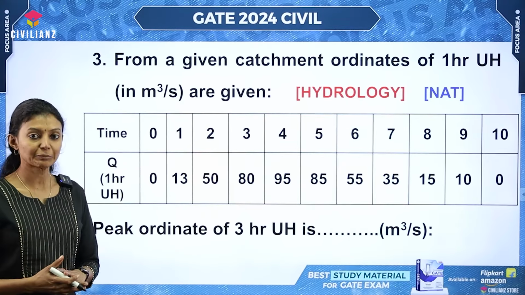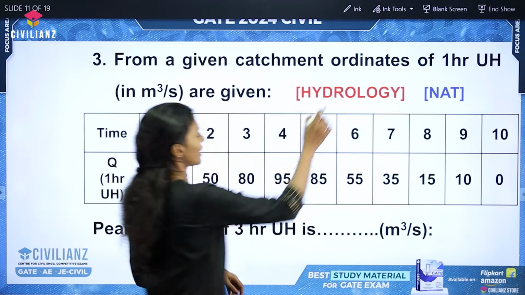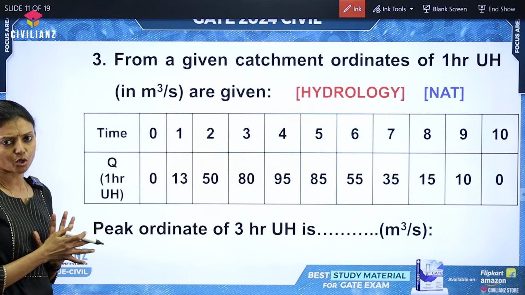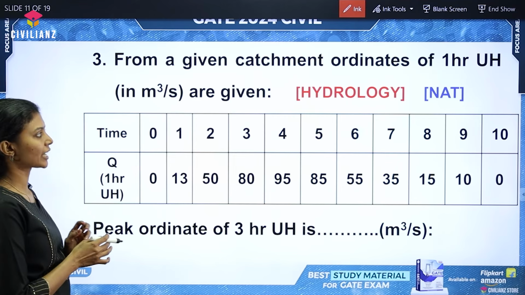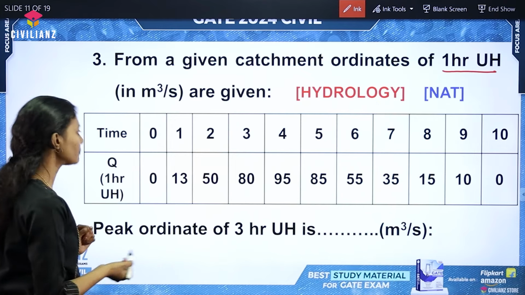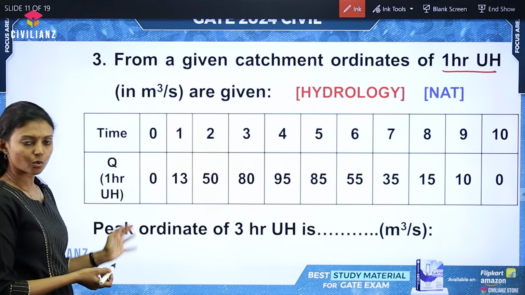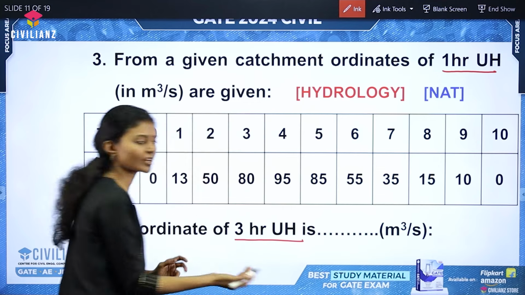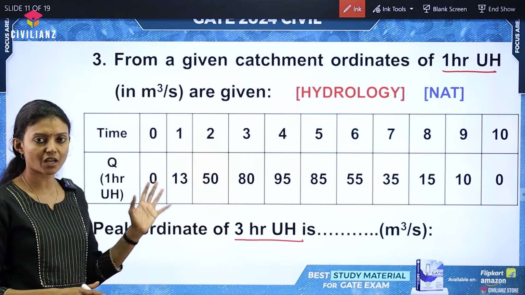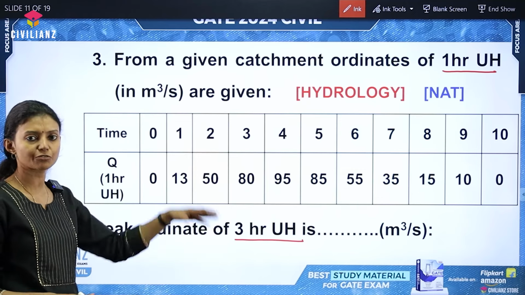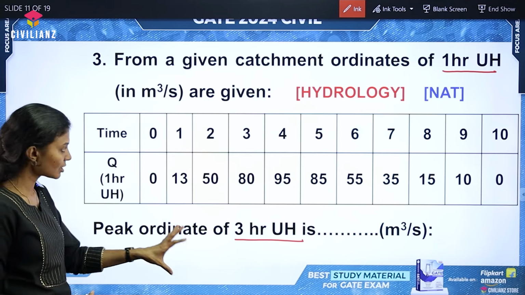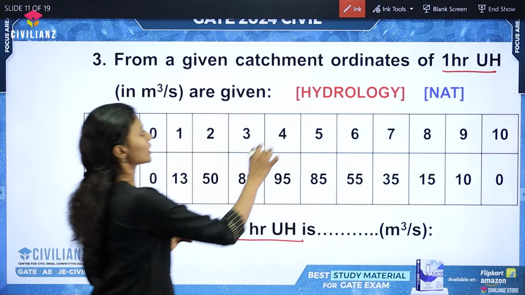Now moving on to question number 3. This is a very direct question from the topic hydrographs. So let us see what the question is about. From a given catchment, ordinates of 1 hour UH are given, and we are asked to find out the peak ordinate of 3 hour UH. So it's basically a very direct question, because we are asked to find out a 3 hour UH from a 1 hour UH, and all the ordinates are given, and again this is a numerical answer type question. So let us see the procedure.